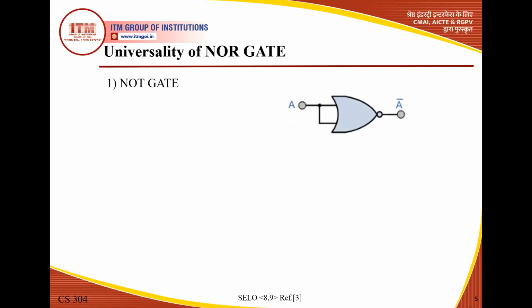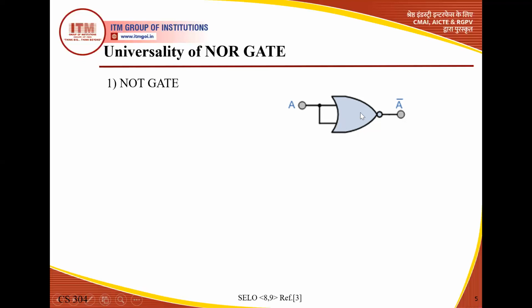So here this is the NOR gate. We already discussed the operation of the NOR gate in the previous lecture, so there is no need for discussion. But how can we change the design of this NOR gate so that it behaves as a NOT gate? If both inputs of the NOR gate are combined, normally we have two inputs, A and B. Here this input is also connected with A, so the value of both inputs is A. A is fed directly to this input and A is also fed here. So we can say A equals B equals A. It means both inputs are equivalent to A.